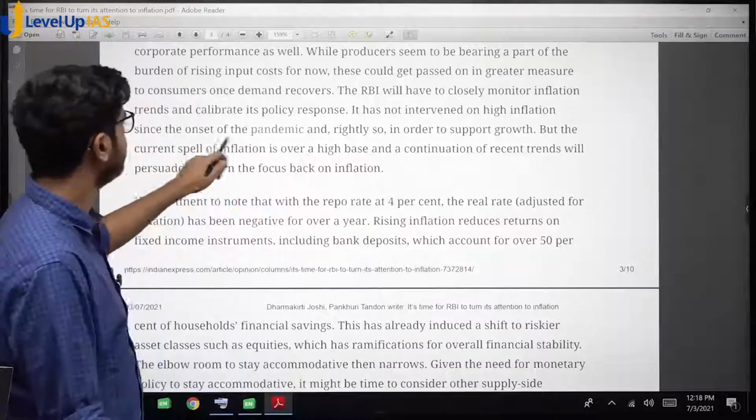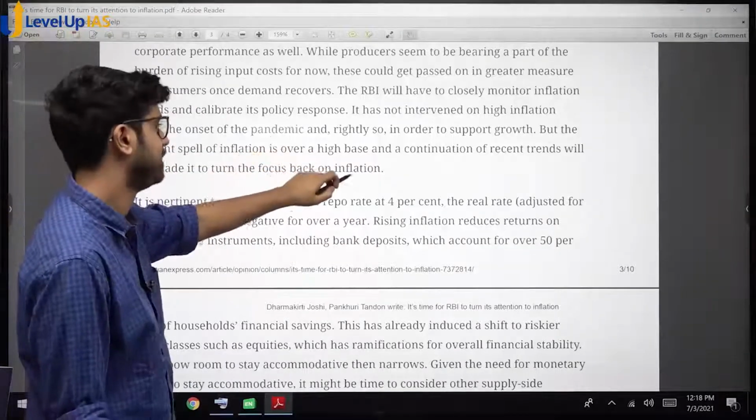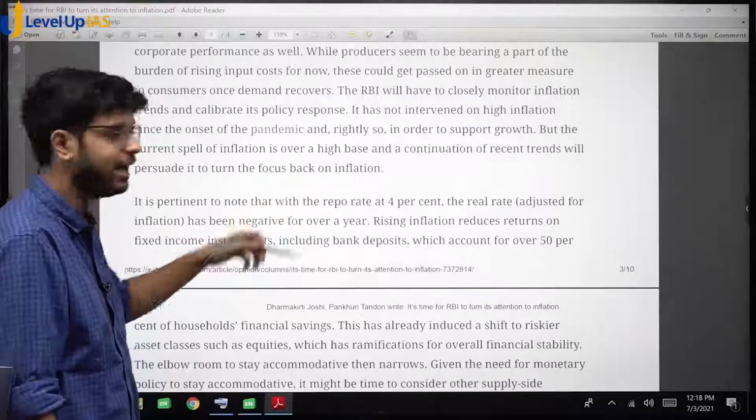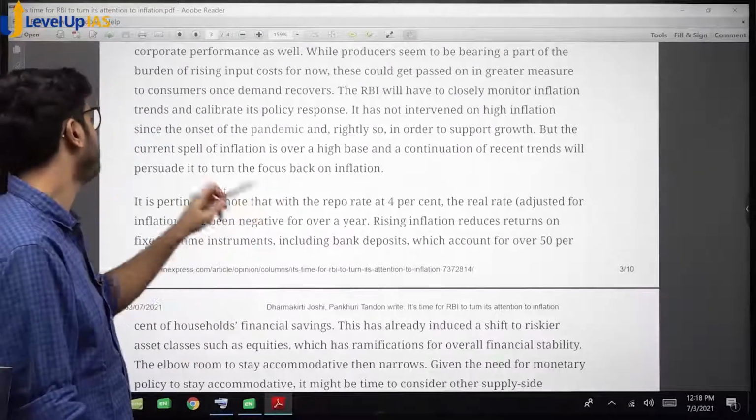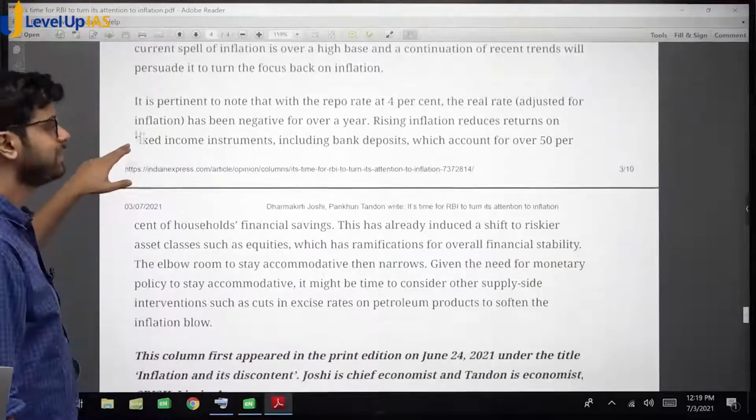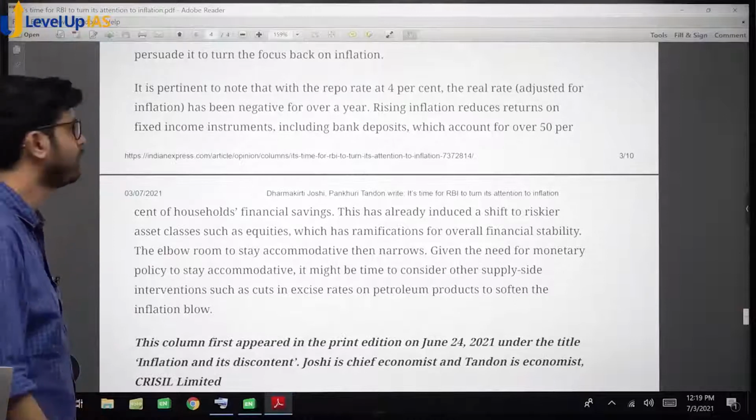But the current spell of inflation is over a high base. What does this mean? Base here is high, base is very high, and a continuation of recent trends will persuade it to turn to focus back on inflation. So if the inflation increases further, it will pay more attention to inflation.